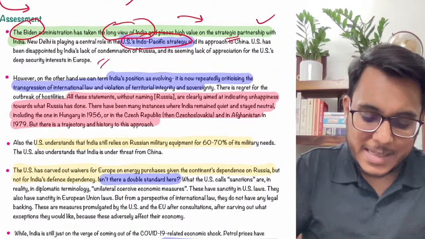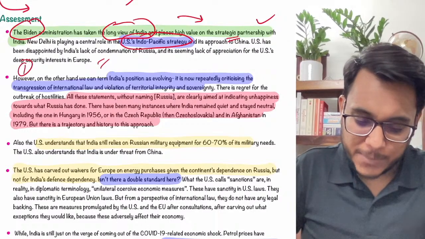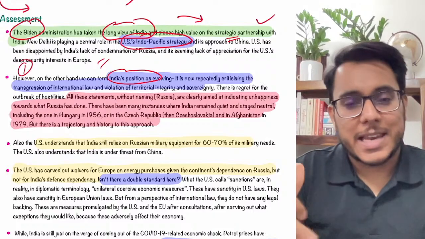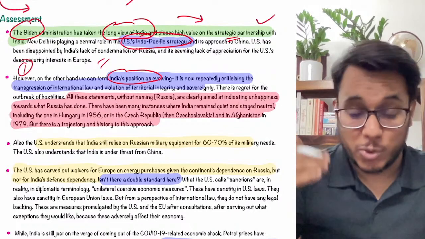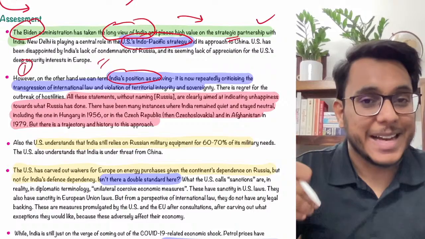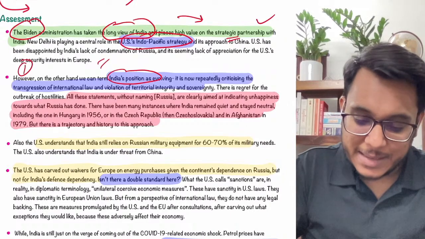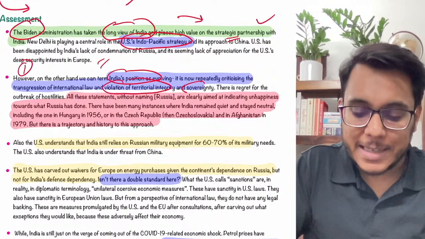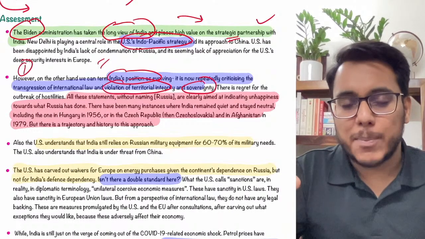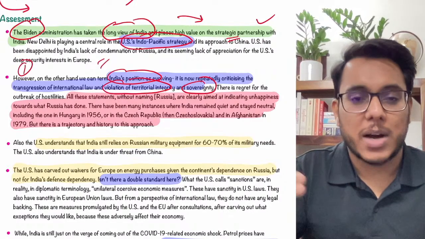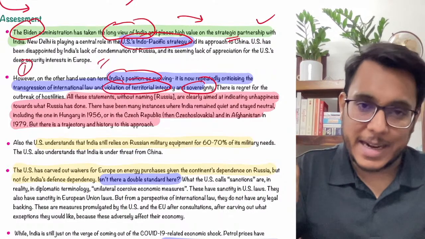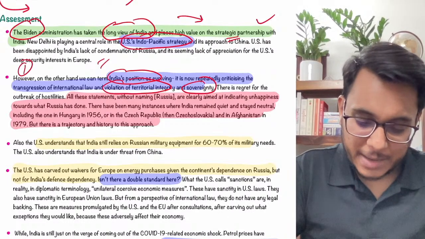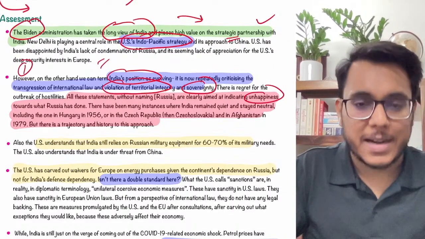Is it clear? Then, guys, the next thing that has happened is that India's position is right now evolving. Though India had not criticized Russia, and had not supported the vote, India is now coming out and saying that it is deeply disturbed by the violation of territorial integrity and sovereignty. India had not specifically used the word Russia, but it is indirectly hinting that whatever is happening is not appreciable, it is not right. So unhappiness has been expressed by India.